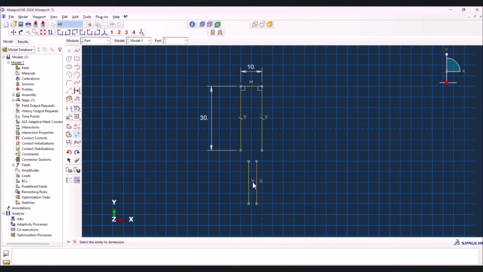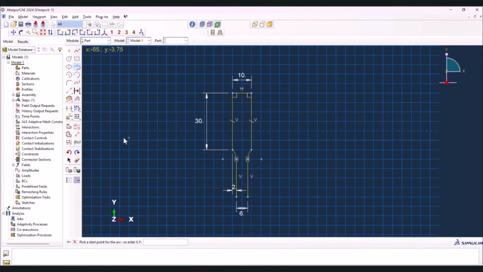The distance between the two must be 6 millimeters, but we need to select this value at 2. The other one must be 2 as well, so I press escape. Then we need to create arc here. Select this one first, then the other one. It's the same for the other one, and that's it.